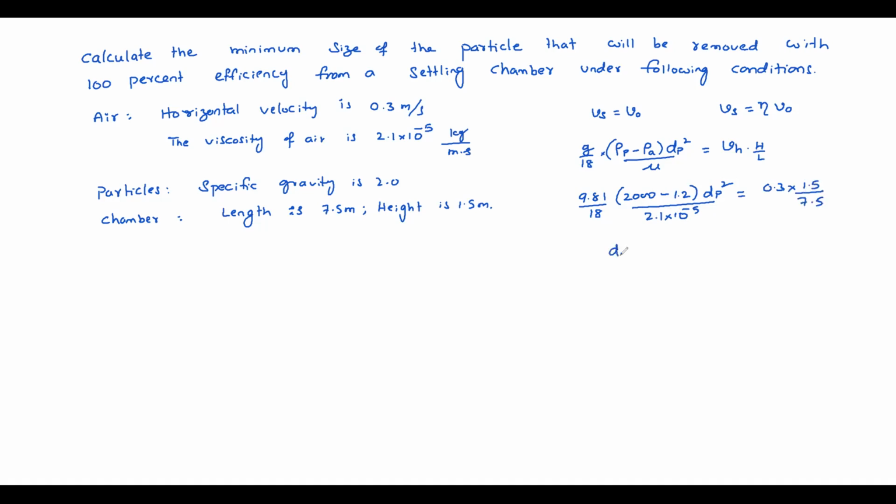So what is dp? 3.4 into 10 to the power of minus 5. Check it now, answer.